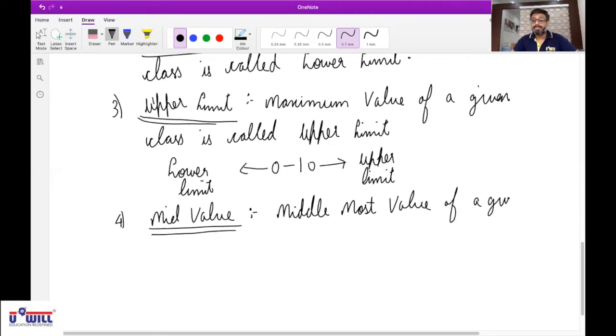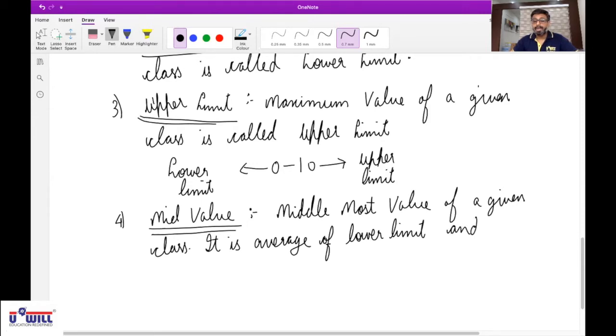But when you define it, you will say it is the average of lower limit and upper limit of a given class.